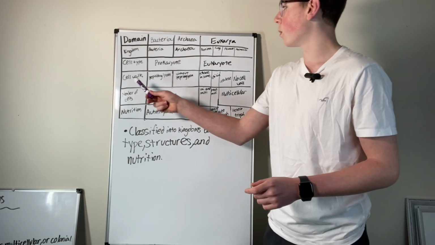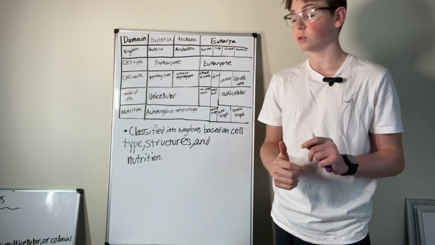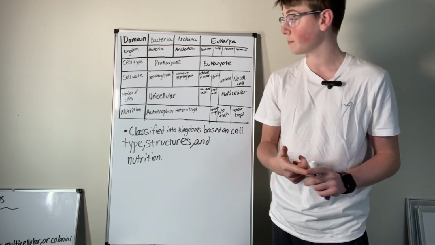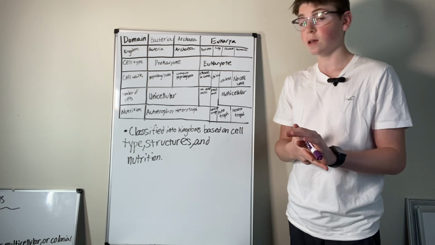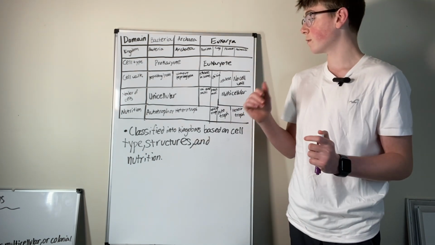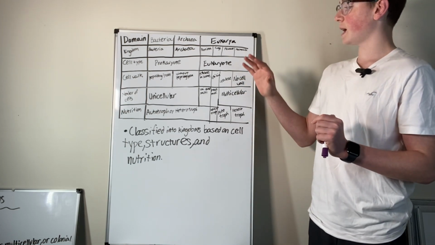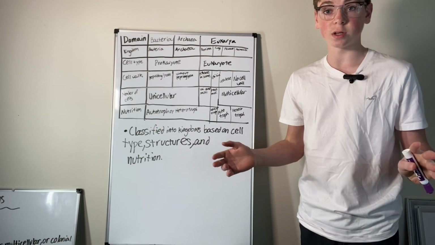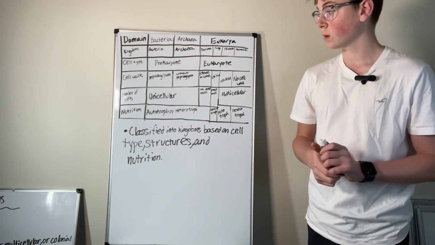Then if we look at cell walls, bacteria have peptidoglycan. Archaea do not have peptidoglycan. Then eukarya, the protista have cellulose in some. Fungi have chitin. Plantae, they have cellulose in all their cell walls, and Animalia, no cell wall.